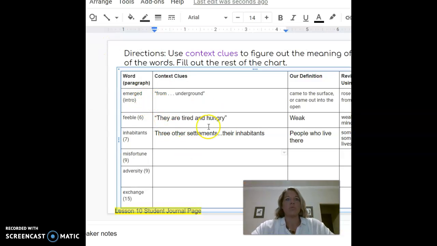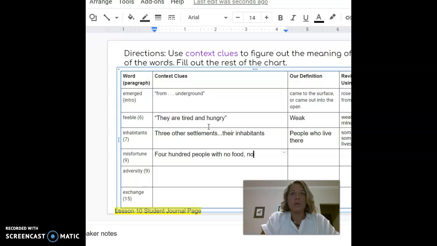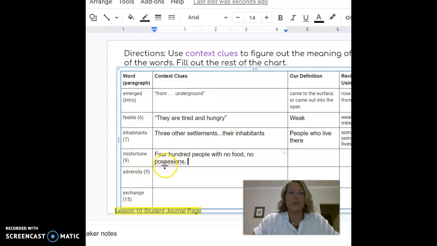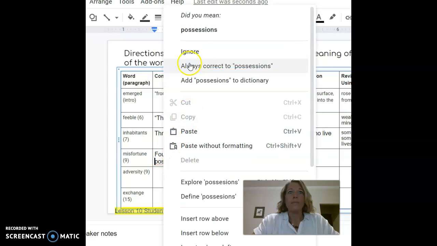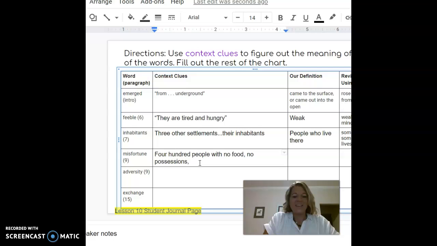So I'm going to type over here to start with 400 people with no food, no possessions. Possessions are things, clothes, and I spelled it wrong. Missed my second S. And nowhere to go. And then I think about the word misfortune.